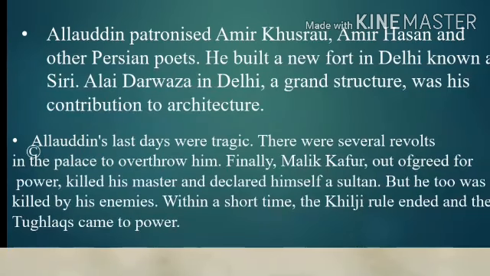Alauddin Khilji patronized the Persian poets Amir Khusro and Amir Hassan, and built a new fort in Delhi, the Siri, and Alai Darwaza. And after this, Alauddin's last days were tragic, because his slave, his servant Malik Kafur killed Alauddin Khilji.